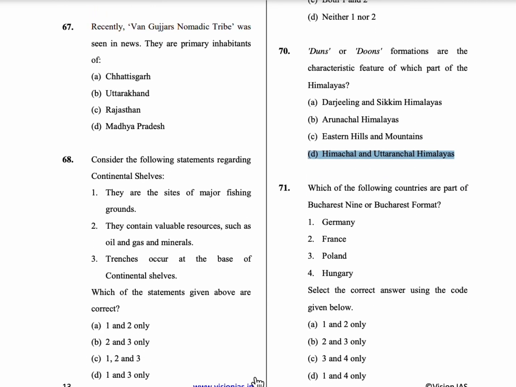71st question, which of the following countries are part of Bucharest 9 or Bucharest format? So Bucharest 9 are a group of 9 NATO countries. Those 9 NATO countries are Poland, Latvia, Romania, Hungary, Bulgaria, Czech Republic, Slovakia, Estonia, Lithuania. So only Poland and Hungary are present. So option C is the correct answer.